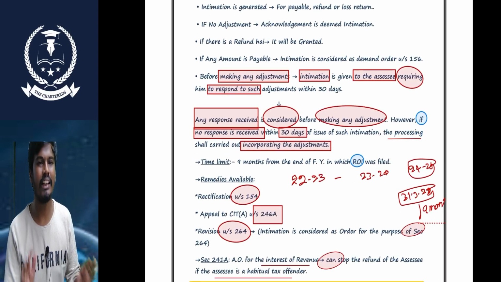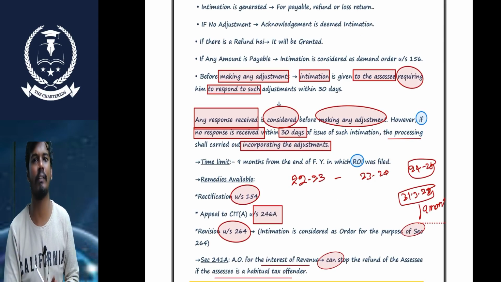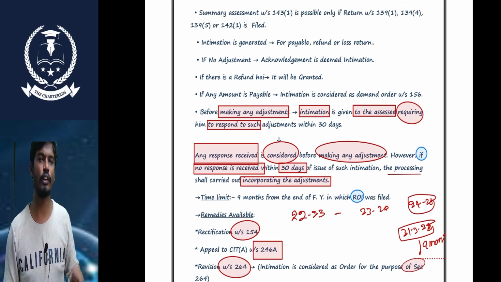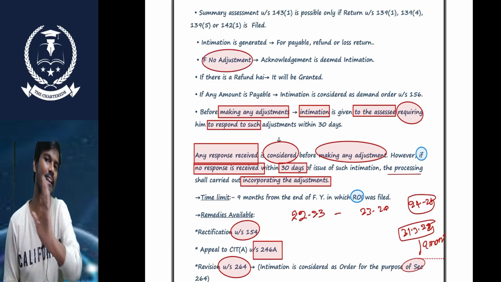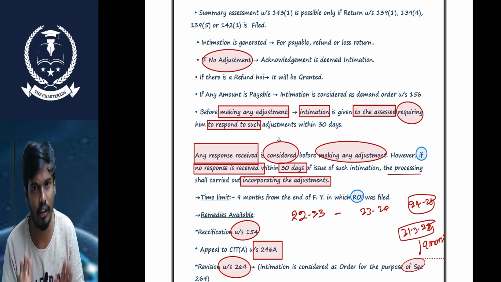Okay, sir. So after incorporating the adjustment, they will send an intimation order. Sir, how many types of intimation are there? There are 3 types of intimation. Sometimes no adjustment is required, and the department sends an acknowledgement order to the SSC. Sir, everything is correct, whatever was declared or returned.